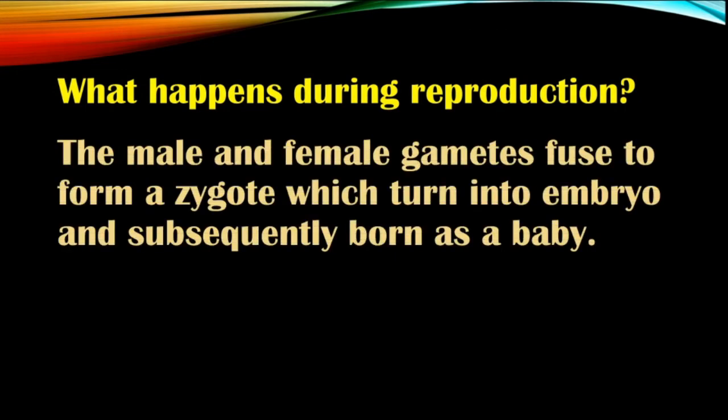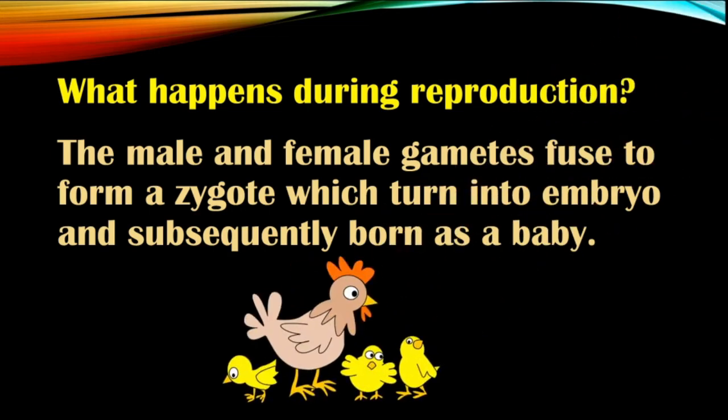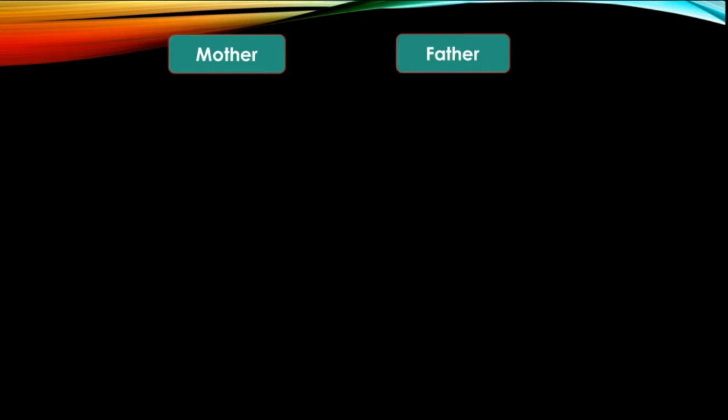You already know about it from your lesson on reproduction in human beings. You have studied it very clearly. The male and female gametes fuse to form a zygote, which turns into an embryo and is subsequently born as a baby. And you have also studied this concept in your 8th and 7th classes. So let us quickly recall what happens in this. In the process of reproduction, there is a requirement of two people. One is the male, the other is the female. In the case of animals also, a male animal and a female animal are required. In humans, there will be a requirement of male and female.